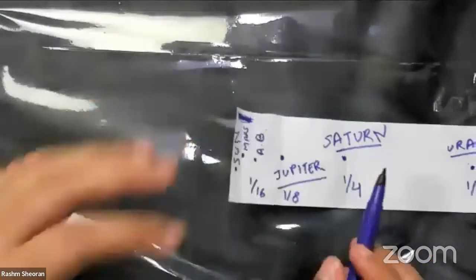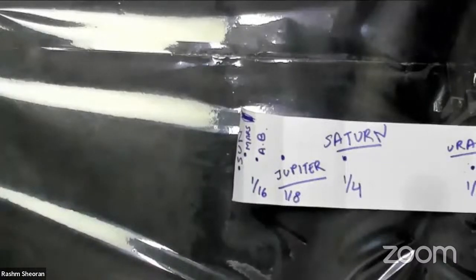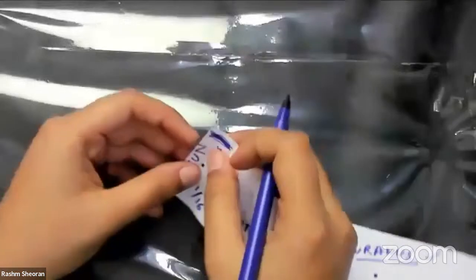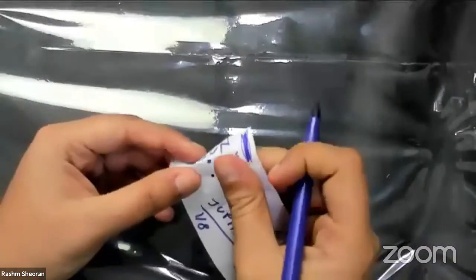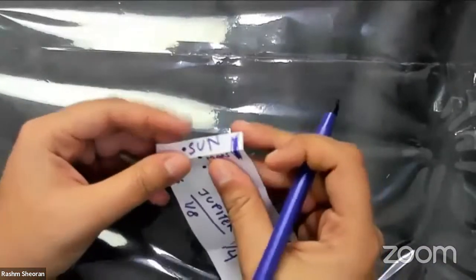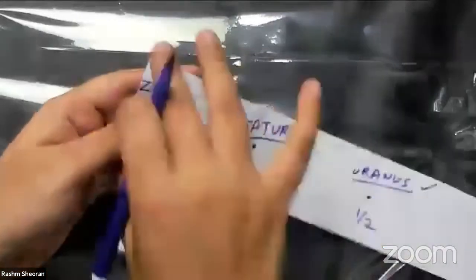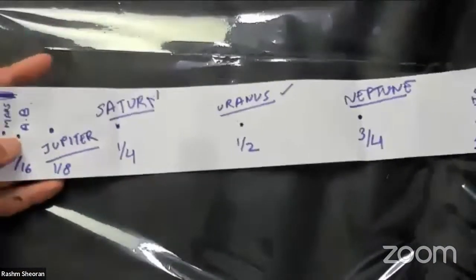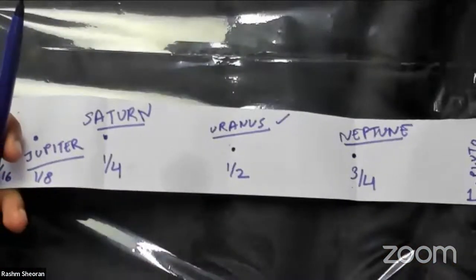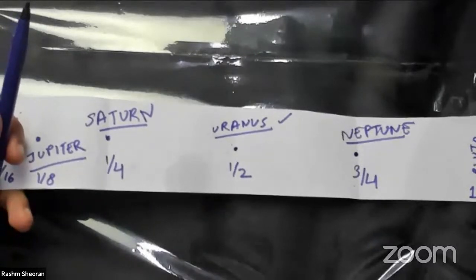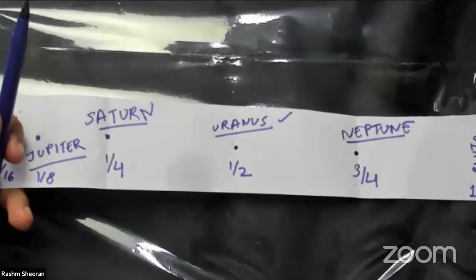1 by what? You can write it in the chat because I've asked you to unmute because there's so much noise. So maybe you can write it in the chat. What should be the fraction that I should write here? What is this strip of paper? This small strip of paper that I have over here. This much paper. What is the fraction of this much paper compared to the whole paper that is left behind? You know, the paper is very big. Compared to the whole paper, what is the fraction of this much paper? I will also show you the whole of the paper.